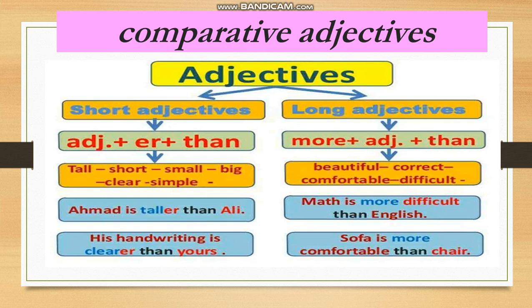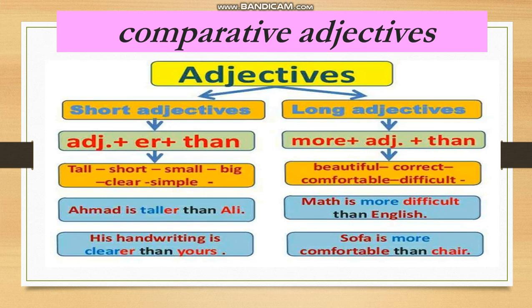Listen to me. Long adjectives are those adjectives that consist of more than two syllables, like the adjectives that end with ing, ous, ul, al, ful. All these adjectives are long adjectives.